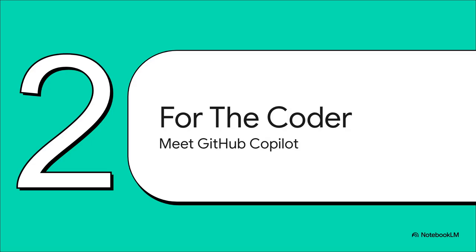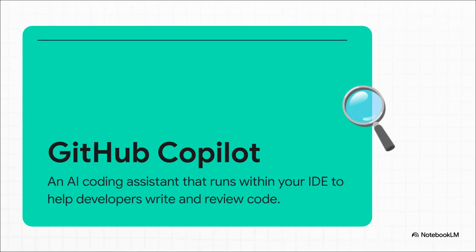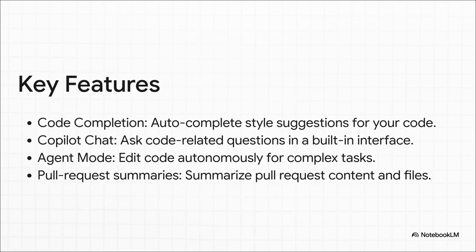Okay, so let's zoom in on that first product. This is the one that was built from the ground up for a very specific skill, a very specific craft, writing software. The key is right here in this definition. GitHub Copilot is an AI assistant that literally lives inside a developer's main workspace, their IDE. You can just think of the IDE as the digital workshop where all the magic, all the coding actually happens. Copilot's entire reason for being is to help with that one single job. And oh boy, does it help in some powerful ways.